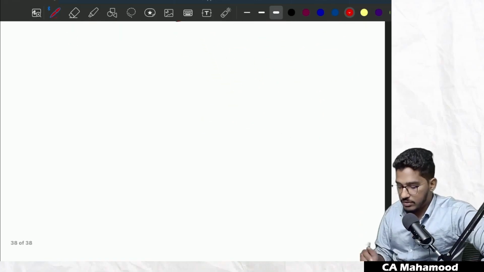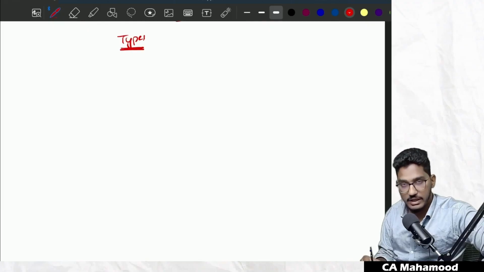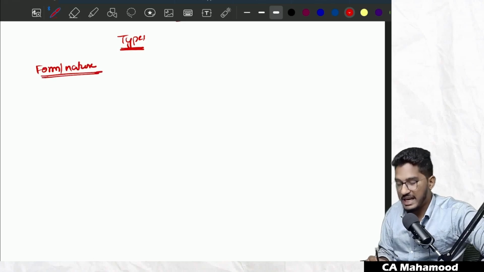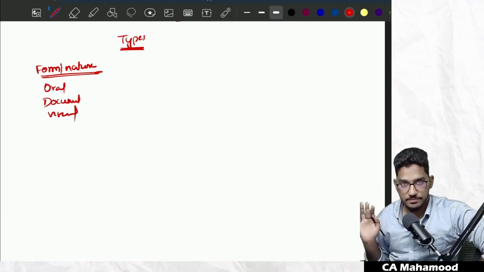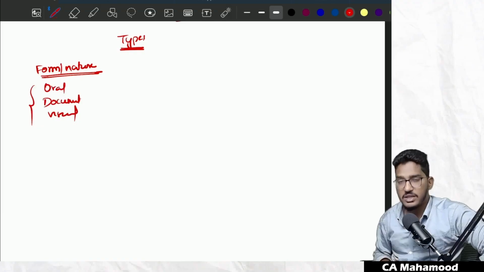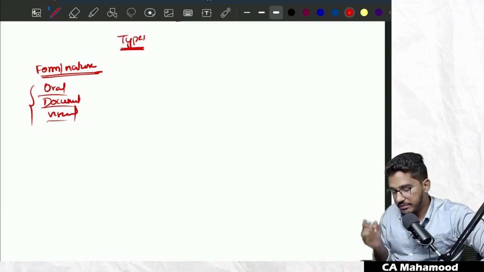Now let us talk about various types of audit evidences. On the basis of form or nature, evidence can be divided into 3 categories. One is oral evidence, the other is documentary evidence, and the other is visual evidence. So on the basis of form or nature, evidence can be divided into how many categories? 3 categories: oral evidence, documentary evidence, visual evidence.